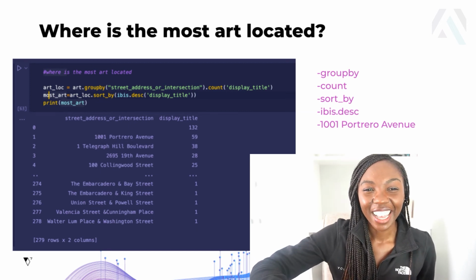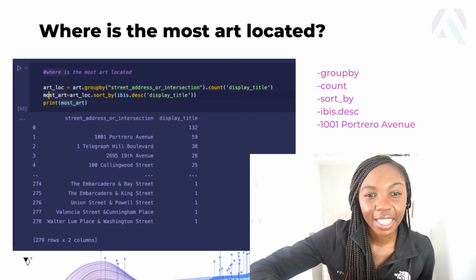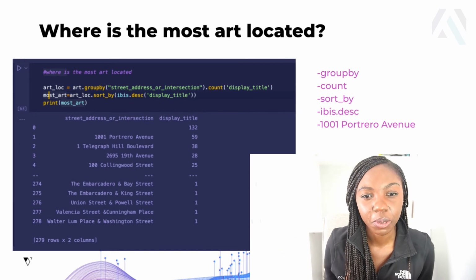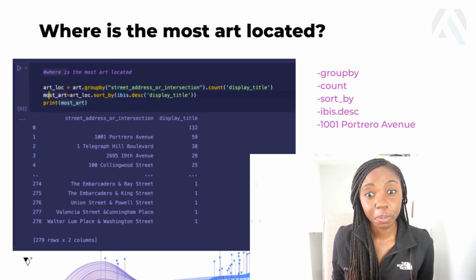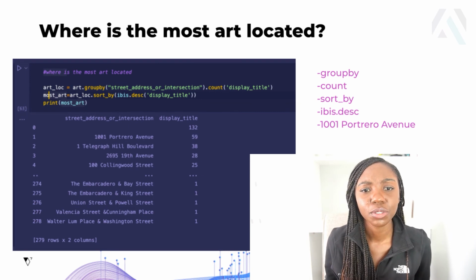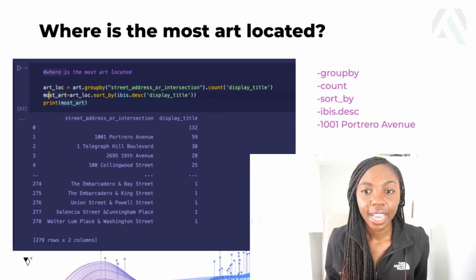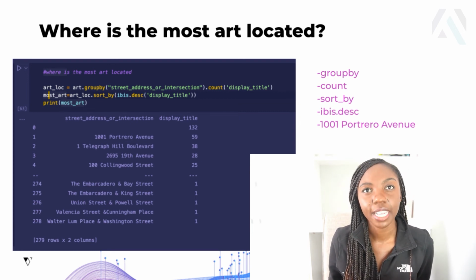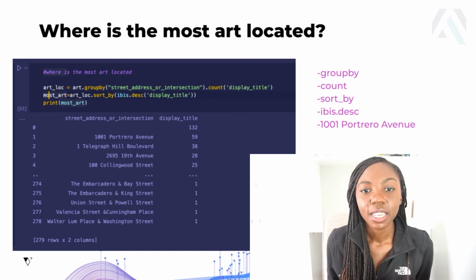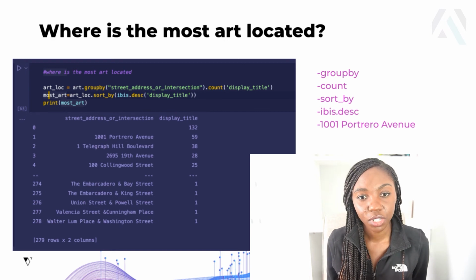A great way to find that is to look for the location that has the most art available. To do this, I just use a group by command. I grouped the art by the street address, and then I counted the display titles, or the name of the art piece, present at those different locations or street addresses.